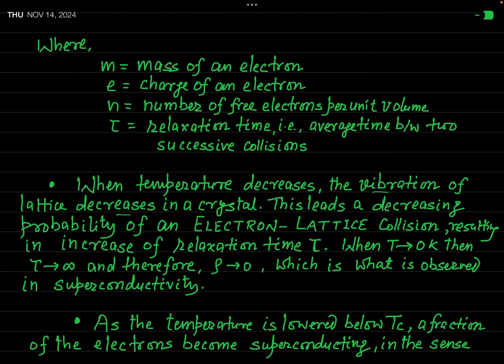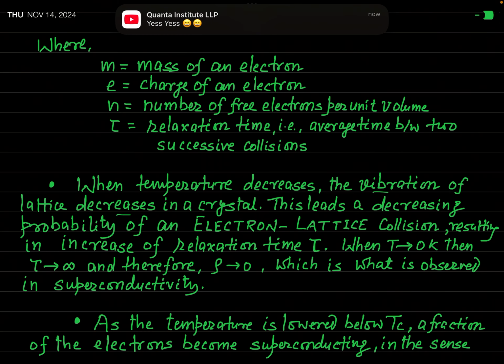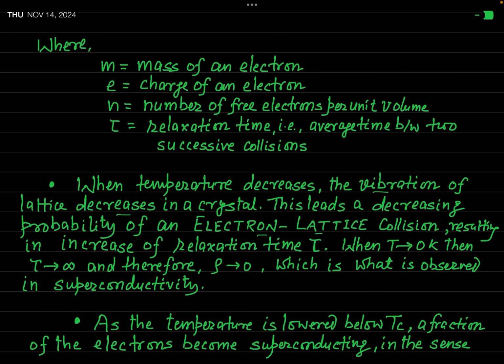And if the lattice vibration decreases, then the probability of electron-lattice collision will also decrease. Because the lattice is now vibrating slowly, the collision between electron and lattice will also decrease. And when the collision decreases, it means the frequency of collision decreases.